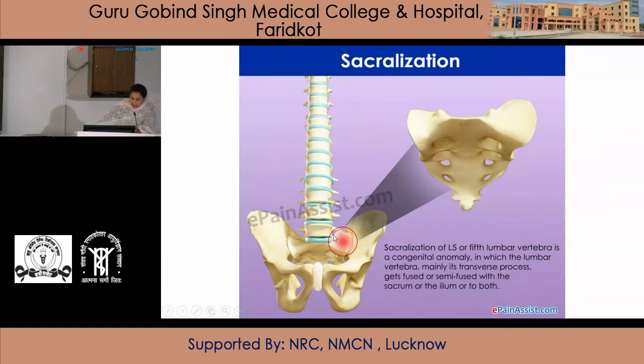In this, the L5 vertebra may get joined with the sacrum or with the ala of the sacrum to cause sacralization of the vertebra.